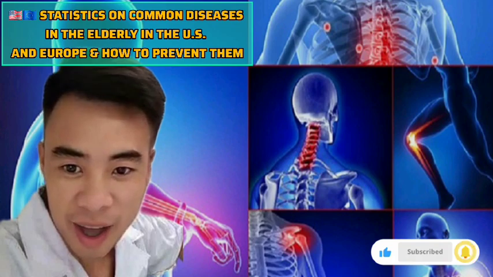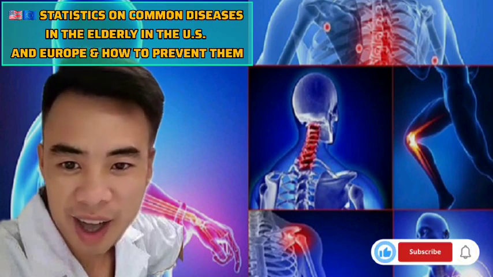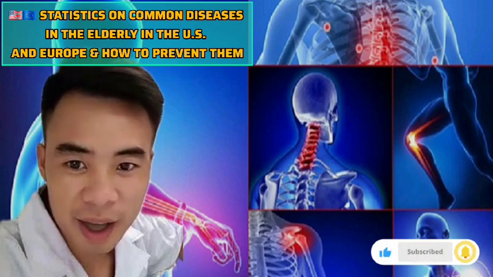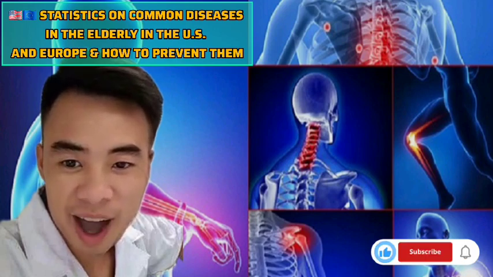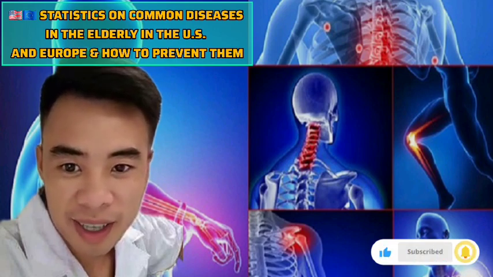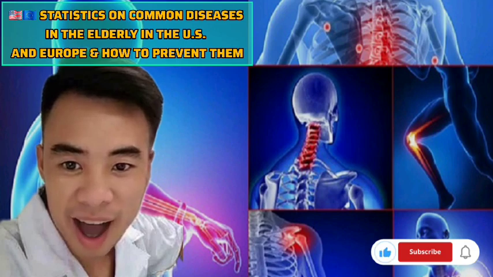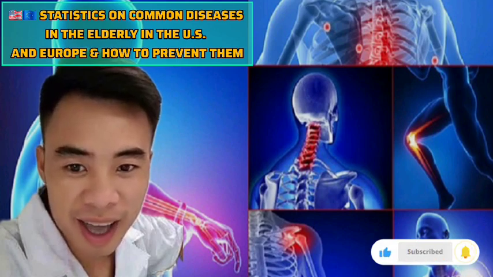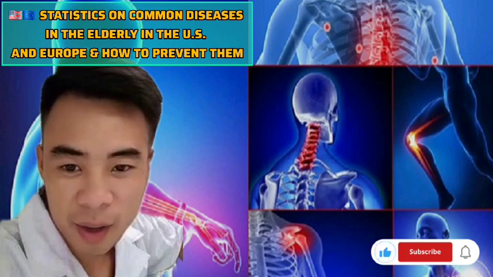7. Chronic obstructive pulmonary disease, COPD. US: 10% of adults aged 65 plus. Europe: 6 to 12%, especially high in Eastern Europe. Strongly linked to smoking and air pollution.